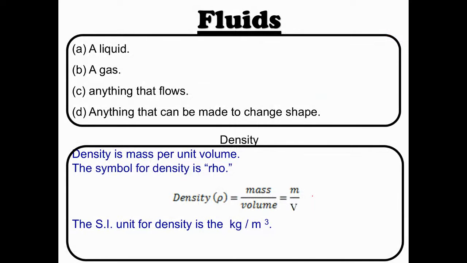Okay, let's just start. Let's come to the first slide. What is given in the first slide? A liquid, a gas that can easily flow. So that means it can change its shape based on the container. Am I right? Suppose if you take a water bottle, the shape of the water or the shape of the air is exactly the shape of the water bottle. Am I right?